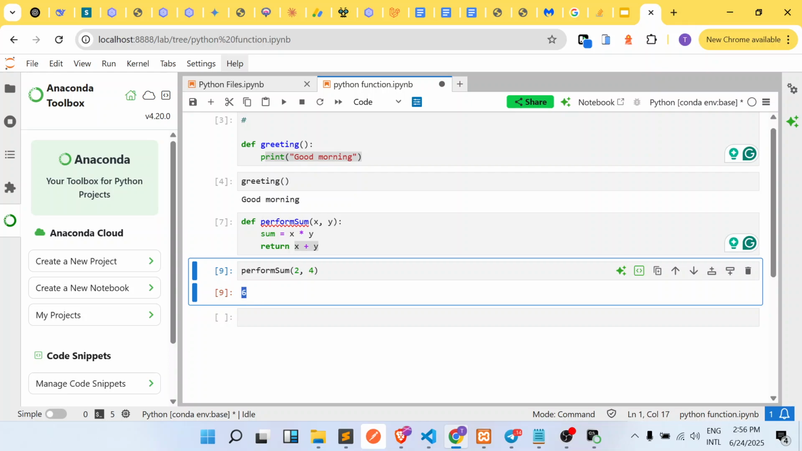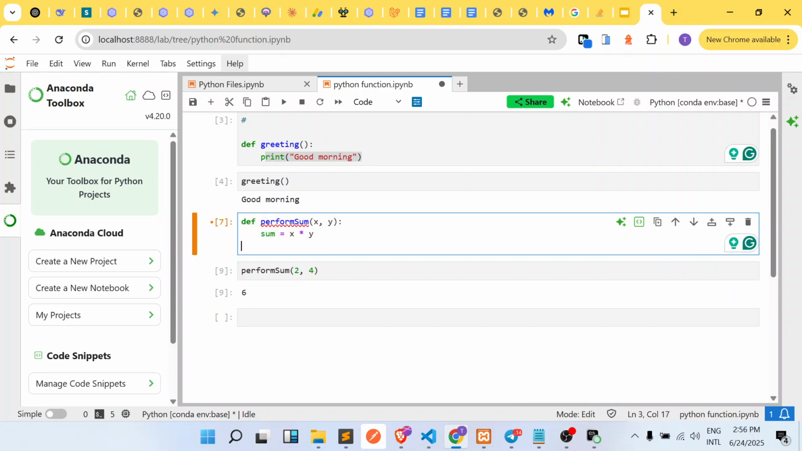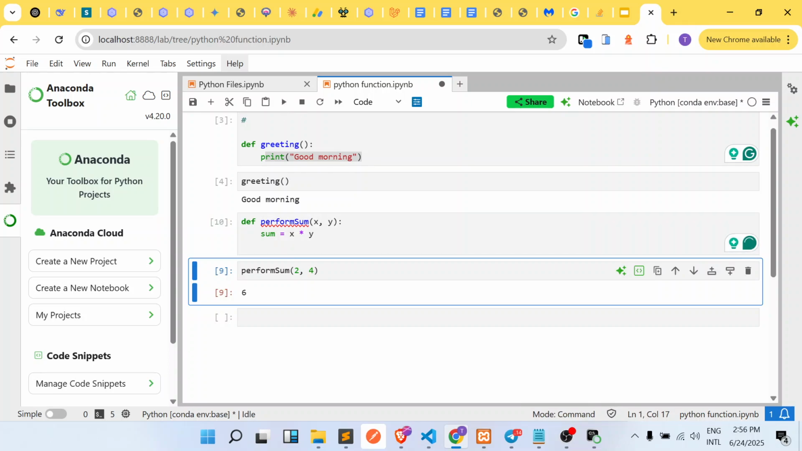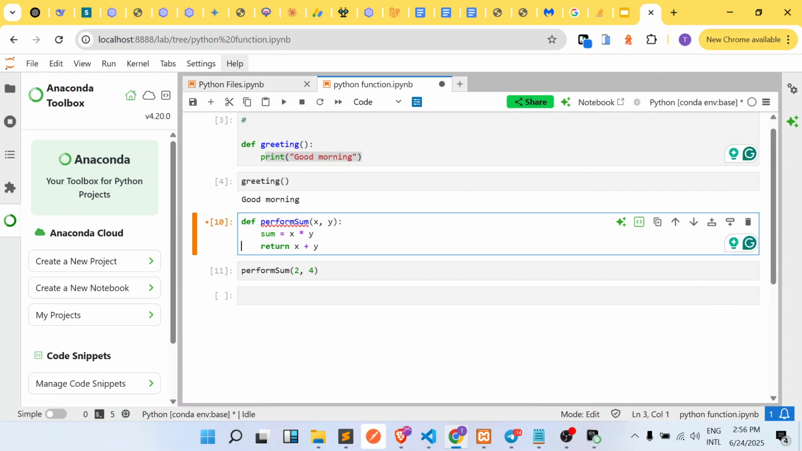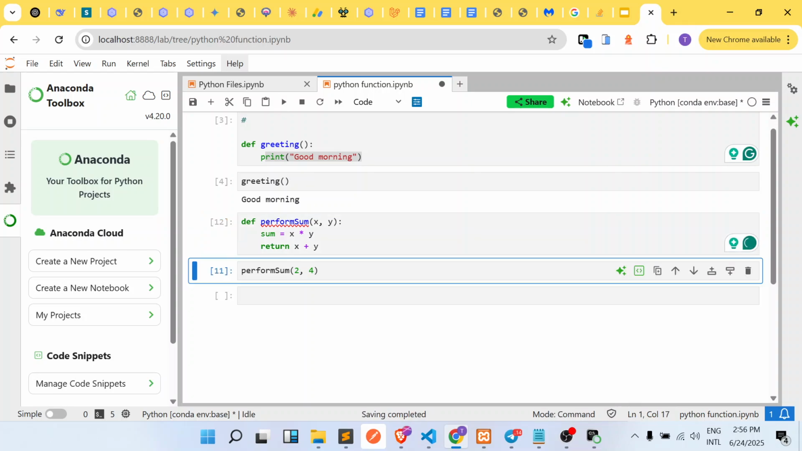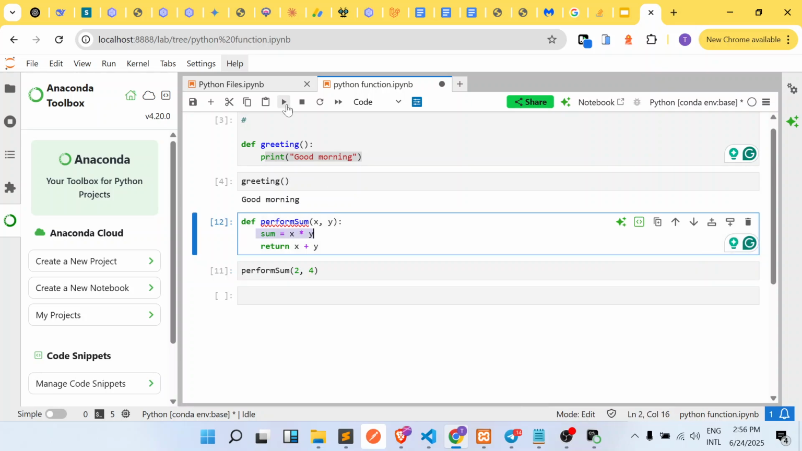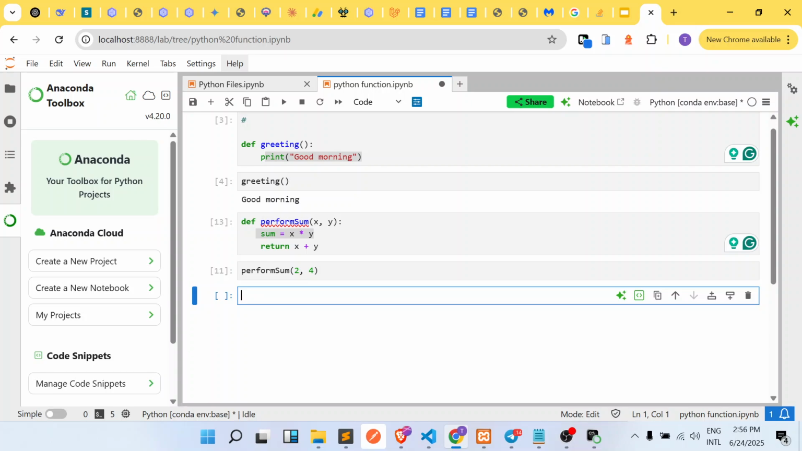All right, so without this return statement right here, this function will not be able to return any value back to us. But because we added a return statement right here, once this function finished processing whatever it is doing inside, it will return a value back for us.